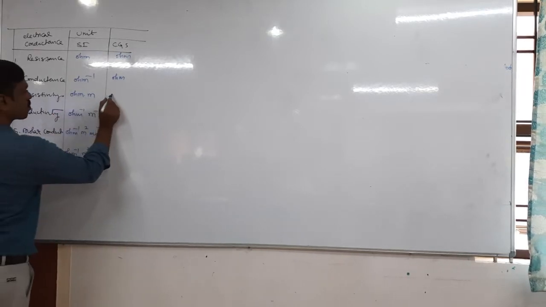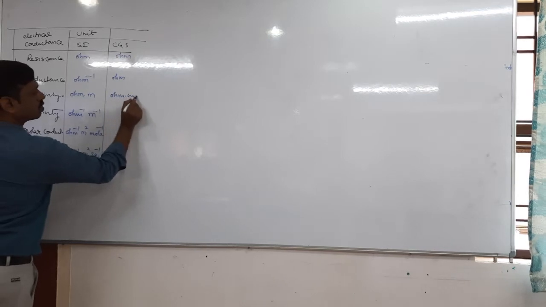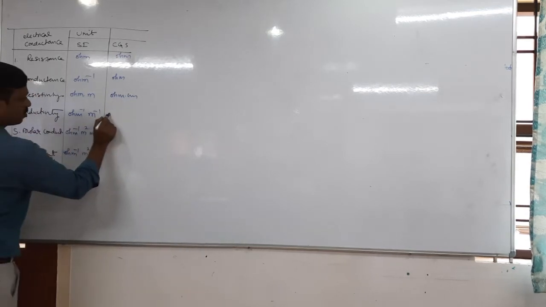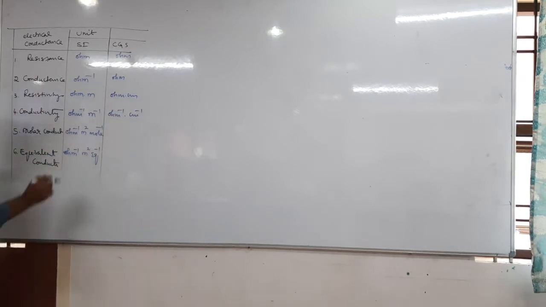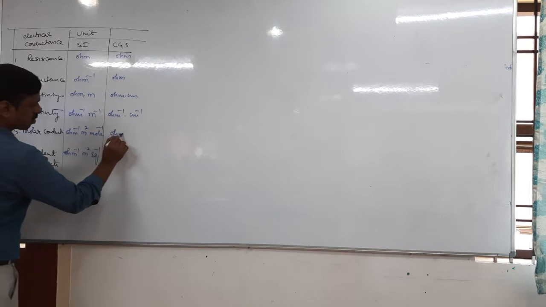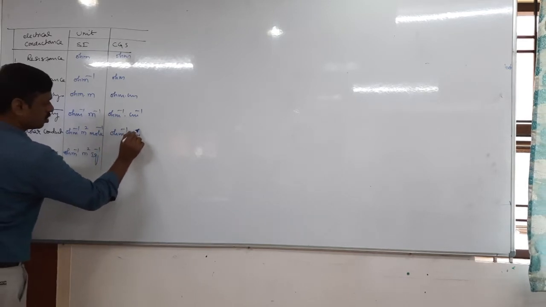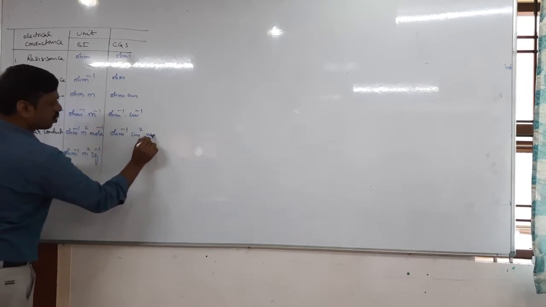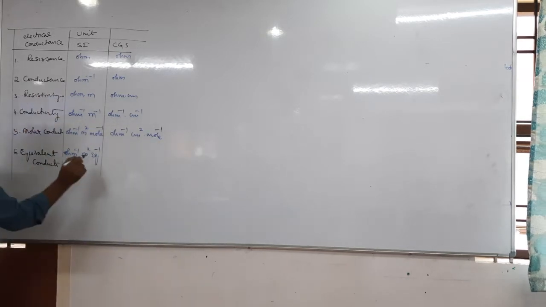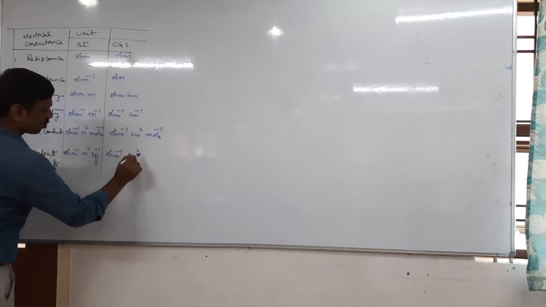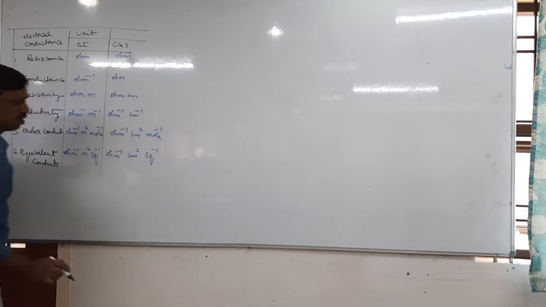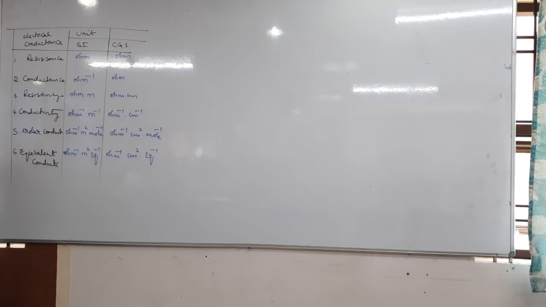Next, it is ohm into centimeter. It is ohm inverse, centimeter inverse. It is ohm inverse, centimeter square per mole. Here, ohm inverse, centimeter square per gram equivalent. So questions based on units are important, and previously a question appeared.